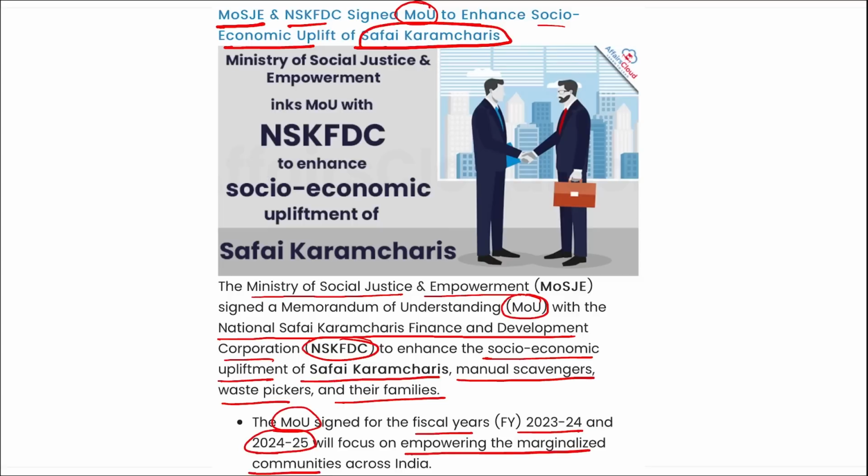communities across India. Correct? Safai Karamchari here means a person who is engaged or employed in manual scavenging or any sanitation work. This collaborative effort aims to expand the activities that will basically promote safety, education, skill development, entrepreneurship, etc. This collaboration will also aim to share the expertise and resources to implement programs that empower these marginalized societies. Right? Then this MOU also emphasizes the objective to accelerate inclusive growth by allocating and utilizing money for targeted welfare programs effectively.